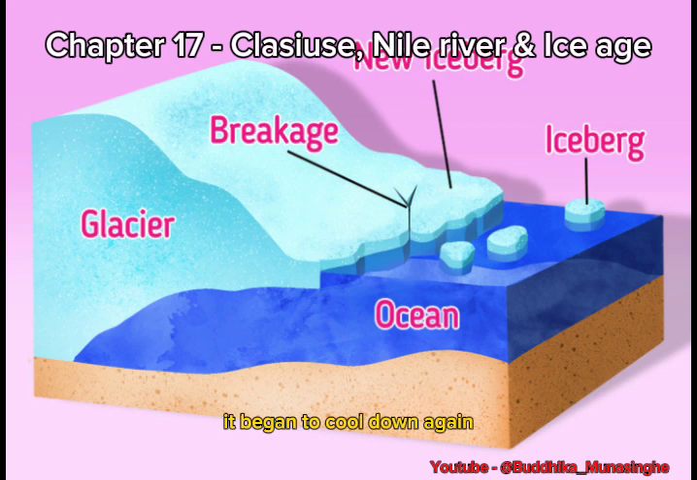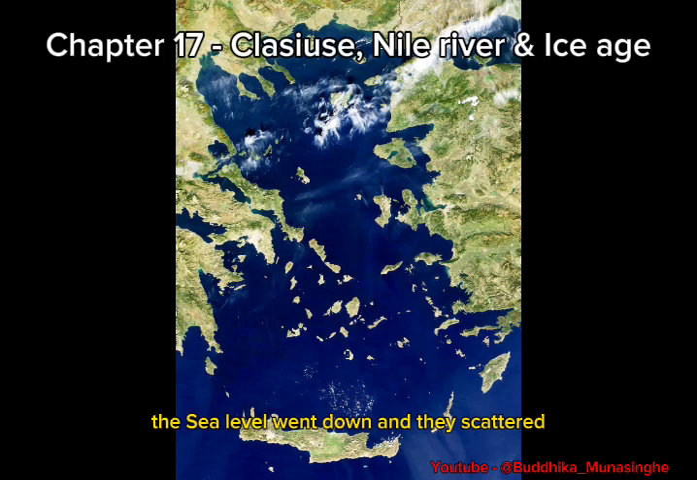The earth began to cool down again. Icebergs were formed again in the Arctic and Antarctic regions. The sea level went down and the scattered small islands connected with each other.